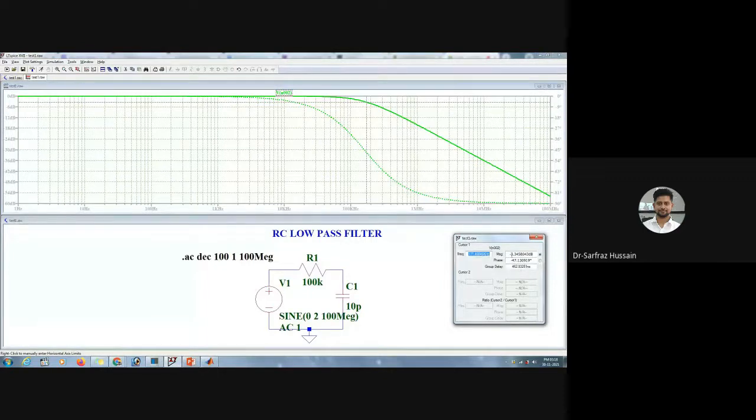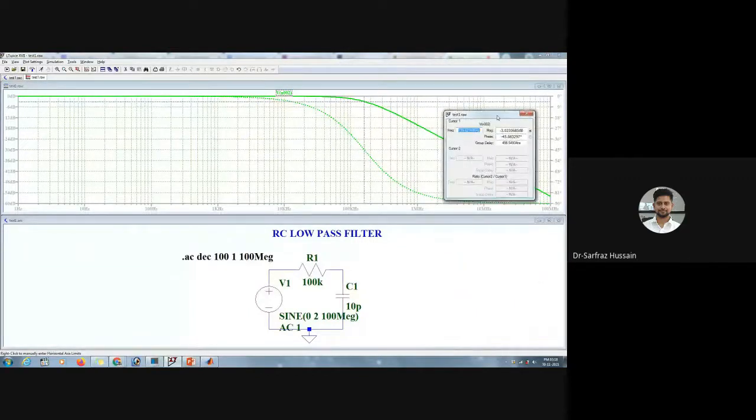If I want the magnitude to be -3 dB, I'll go to this particular part, that is -3 dB. Once I choose this -3 dB, what is the cutoff frequency that I'm getting? I'm getting 159.62 kilohertz. You can match this with the low pass filter that we have designed. For this particular low pass filter, what will be the cutoff frequency?